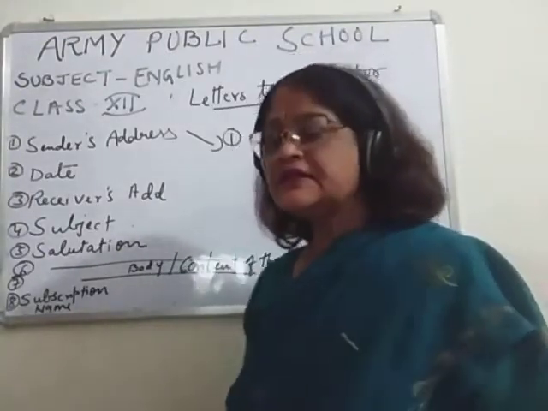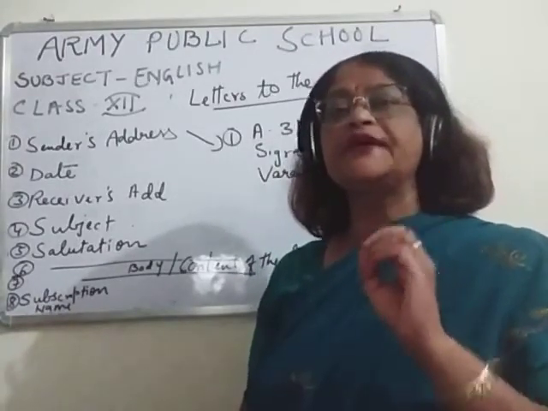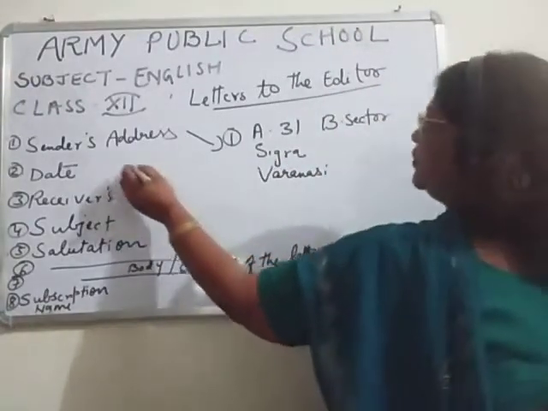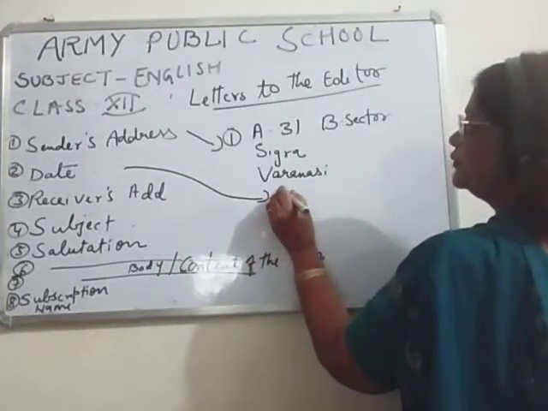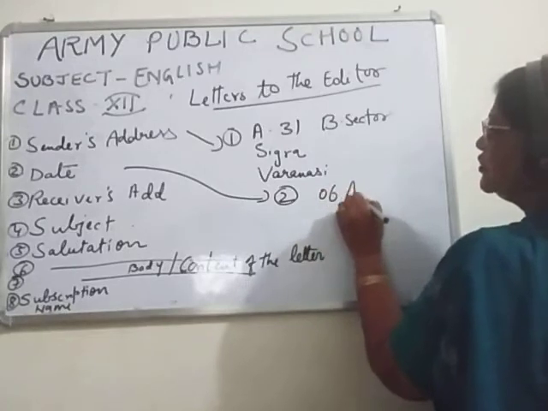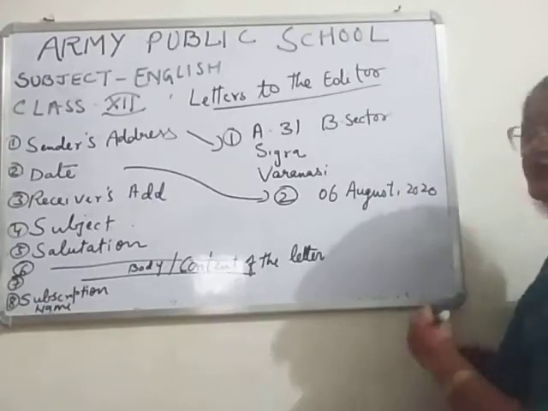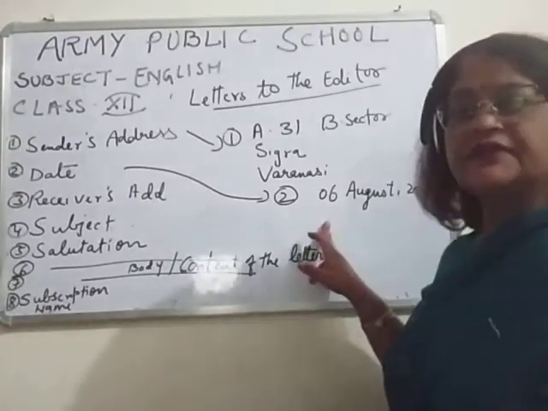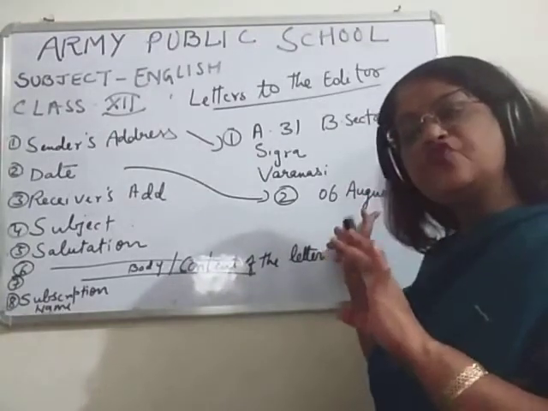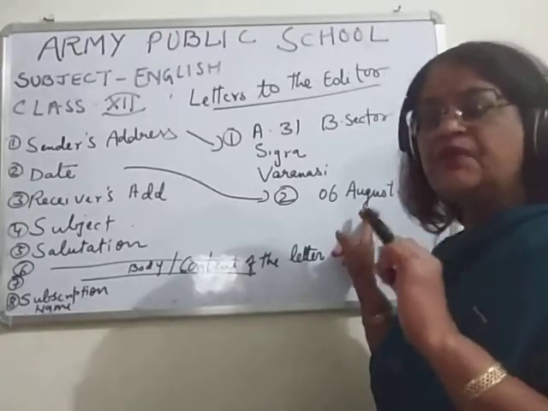Then, children, the second point will come: the date. There is a particular way to write a date in the letter. We always write like this: 6 August, small comma, 2020. You can see how I have written it here. 6 August: the name of the month will be full. You cannot write AUG. You have to write the full name of the month.